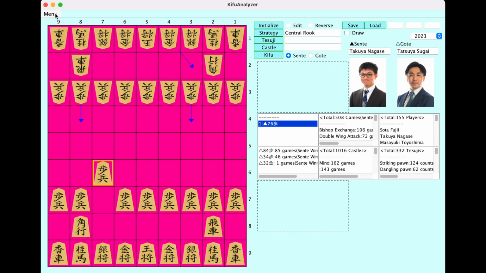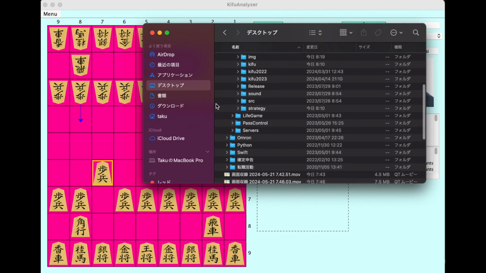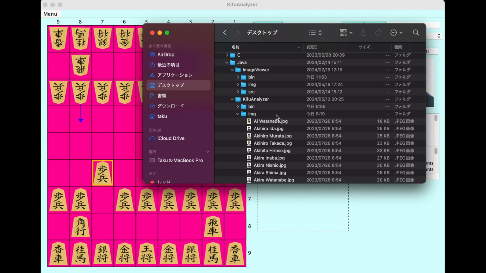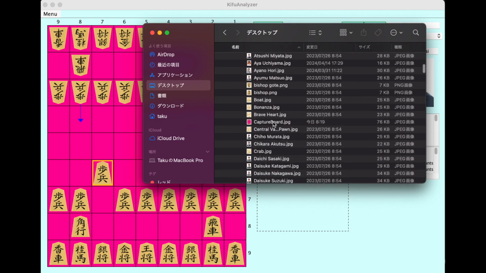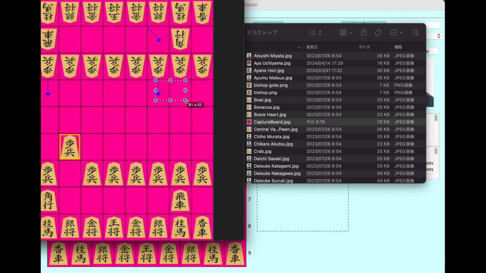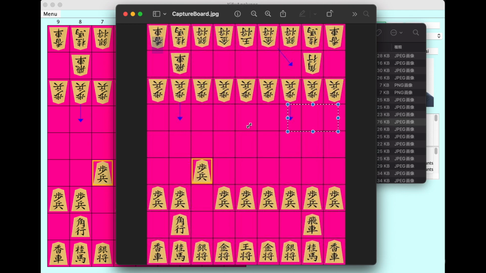It's very useful, this capture menu. And the capture data is in the image folder, and the name is capture board.